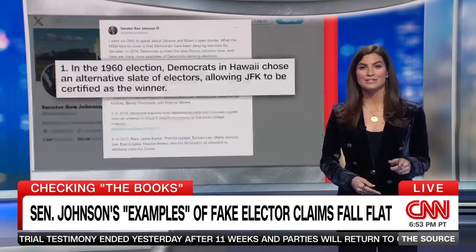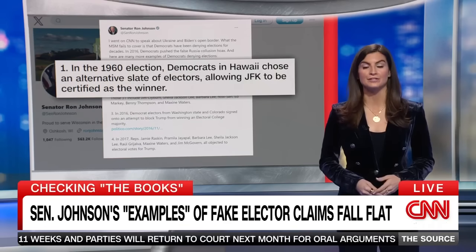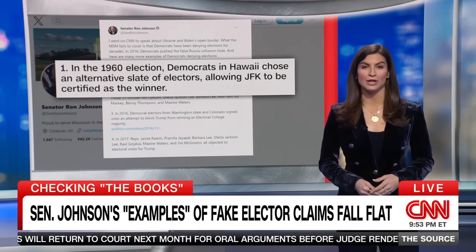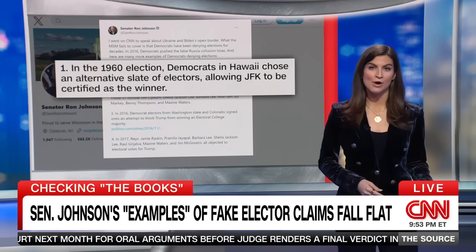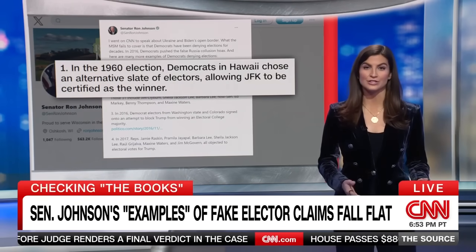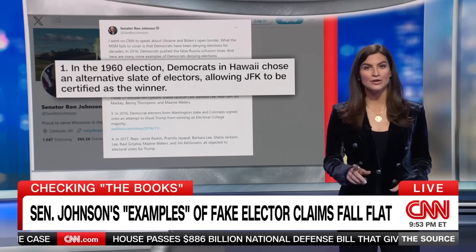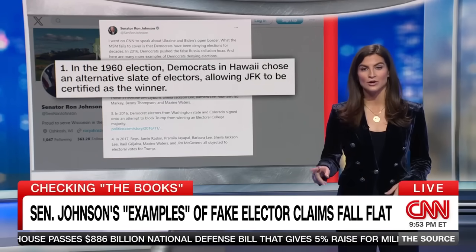The senator is pointing to the 1960 election, something that we have seen Republicans bring up repeatedly since Trump lost in 2020. That year, Democrats in Hawaii sent an alternative slate of electors to Congress. Vice President Richard Nixon at the time and John F. Kennedy, they were nearly tied in the state. But here, the facts about what happened next are critical.